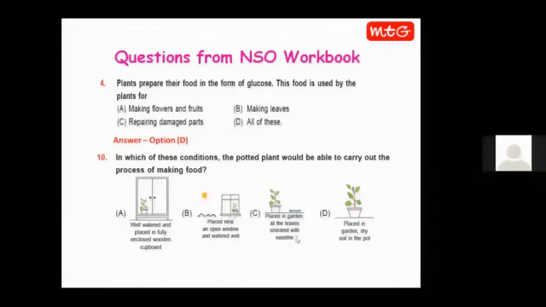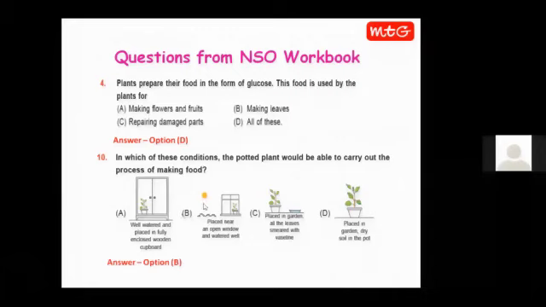Again, a raw material is missing over here. The plant is getting water and sunlight, but as it is not getting air, it will not prepare its food. Then here, a plant is placed in a pot which has dry soil, meaning water is not there. So here the missing raw material is water. Again, the plant will not be able to prepare its food. Hence, the correct answer is option B.